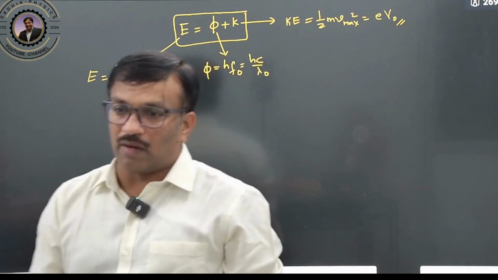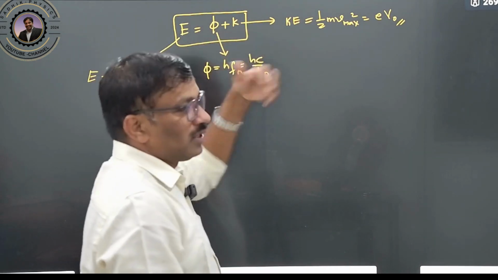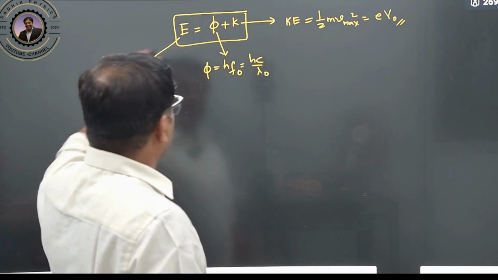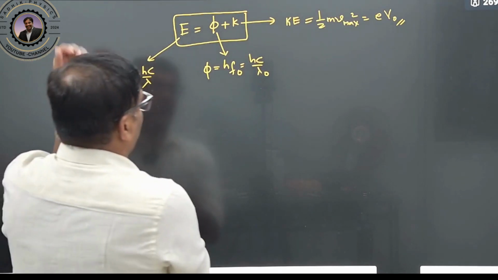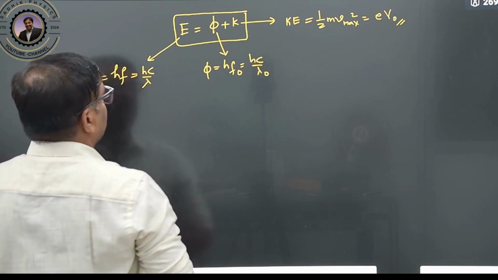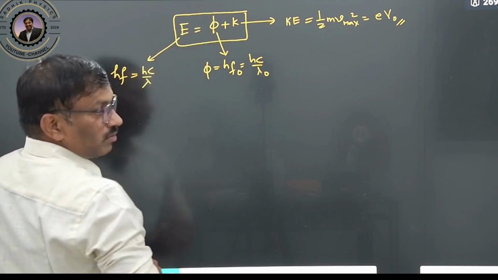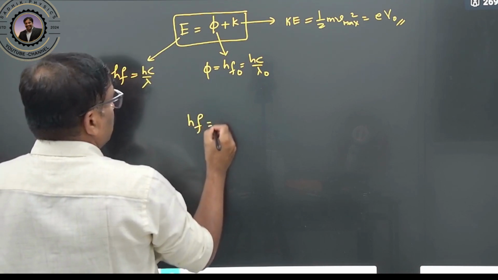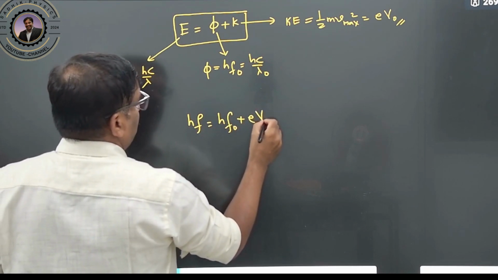So these are the formulas, whatever they are asking. As per the given data, you have to substitute and solve, and you can get your answer very easily. Clear? If they are giving frequencies, V naught, you can use the formula. So we can rewrite it as one formula; anything you can just substitute. That's all. Now this equation is valid if the energy is greater than this. Clear? So suppose we write h into f, therefore h into f naught plus e into V naught. Clear?